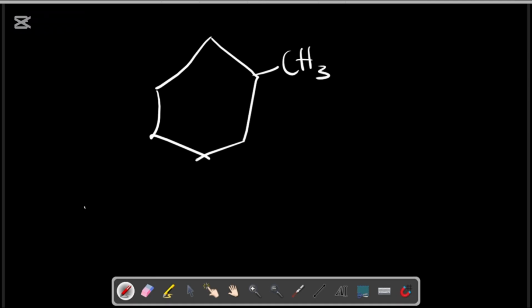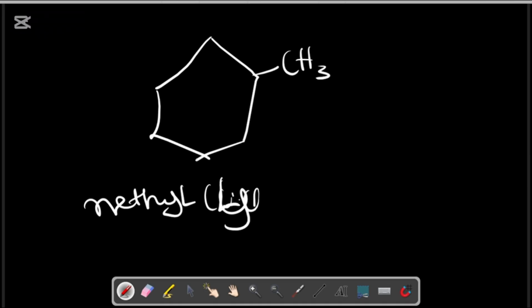So to call this, we call it methyl cyclohexane. So this is definitely called methyl cyclohexane.